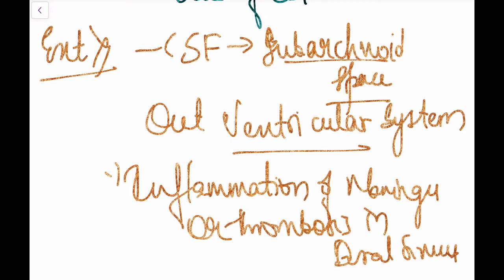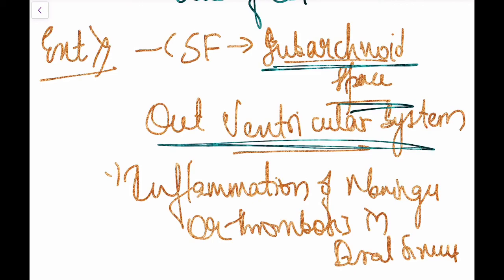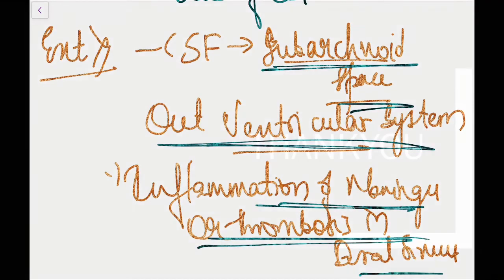Internal hydrocephalus is the accumulation of cerebrospinal fluid in the ventricular system. External hydrocephalus is the accumulation of cerebrospinal fluid in the subarachnoid space, that is, outside the ventricular system, due to inflammation of meninges or thrombosis in dural sinuses.